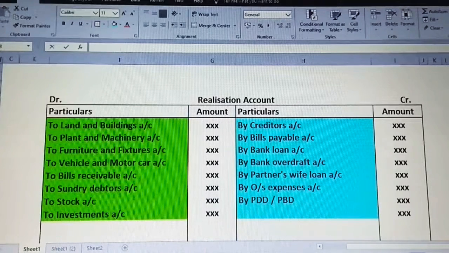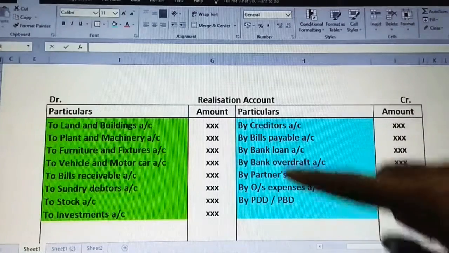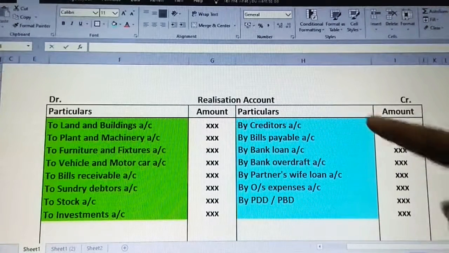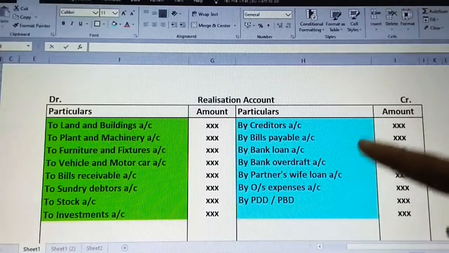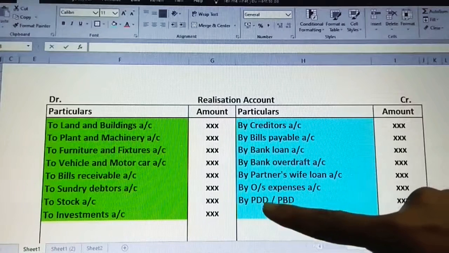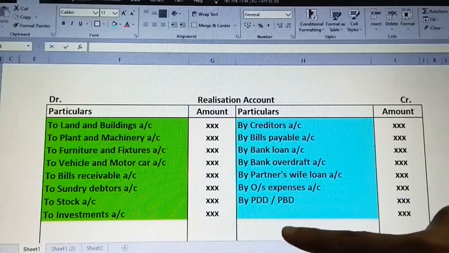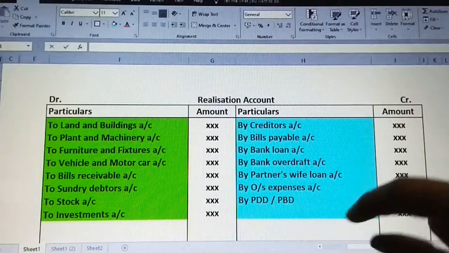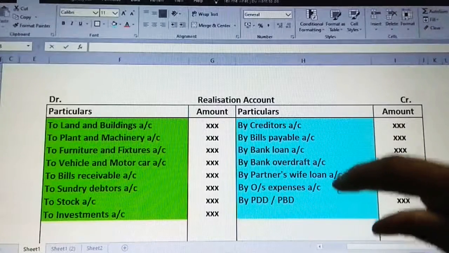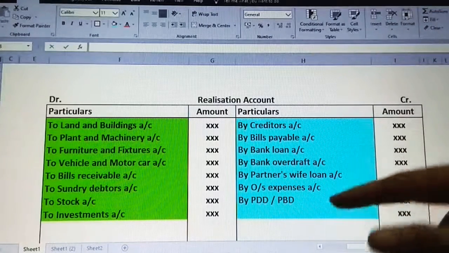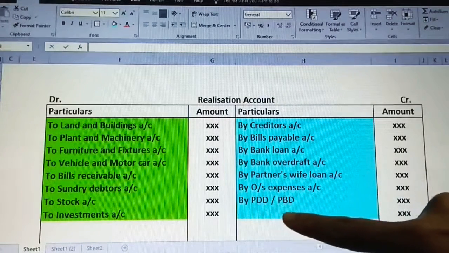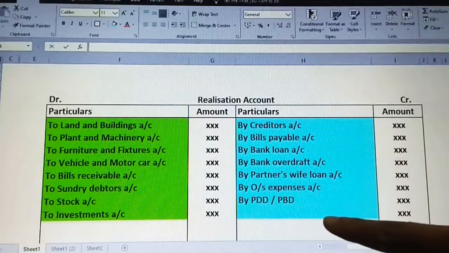Now just observe on the credit side, which I have highlighted in blue color. First creditors, bills payable, bank loan, bank overdraft, partner's wife loan or friends or others, outsiders. Then outstanding expenses. If you have provision for doubtful debts, which is deducted under the debtors, you should directly take it because that is actually deducted there. You have to take it on the credit side, either it is for bad debts or for doubtful debts. So provision for doubtful debts or provision for bad debts. All these are outsiders.